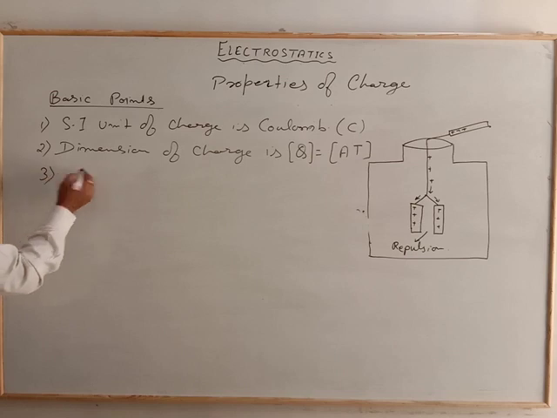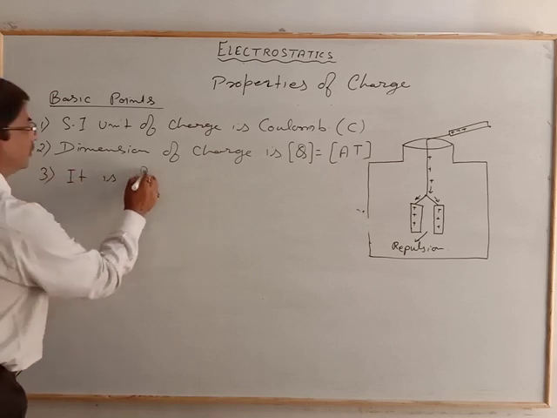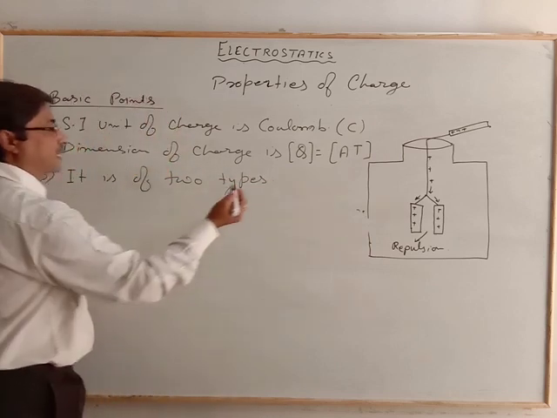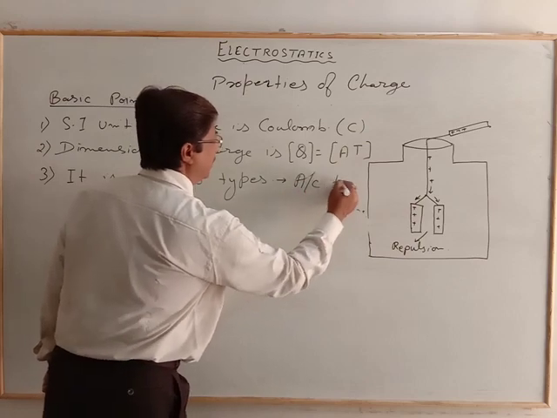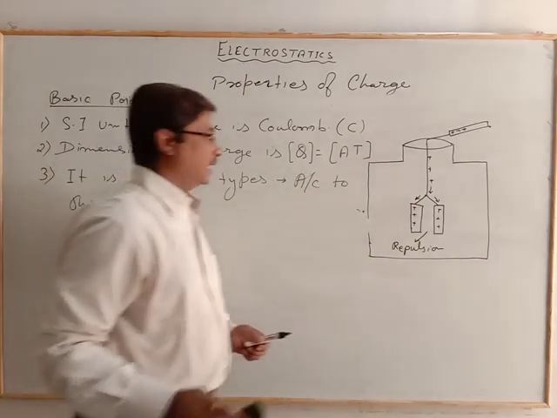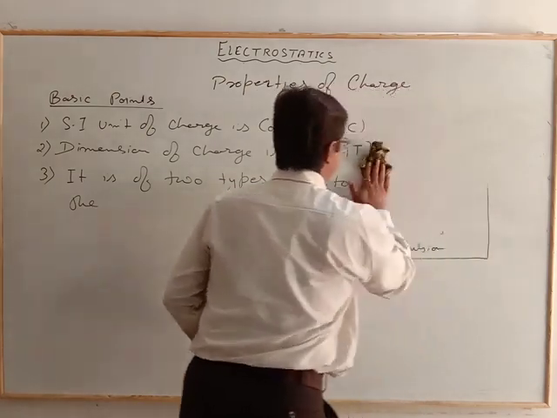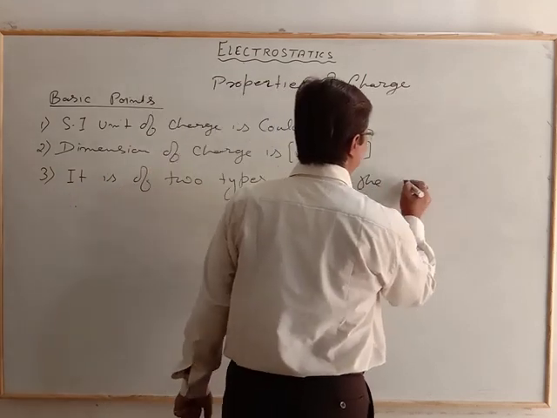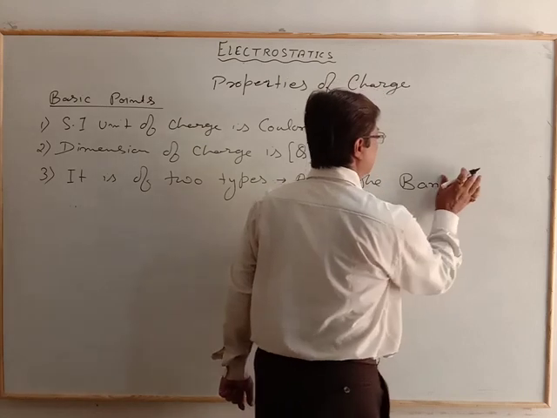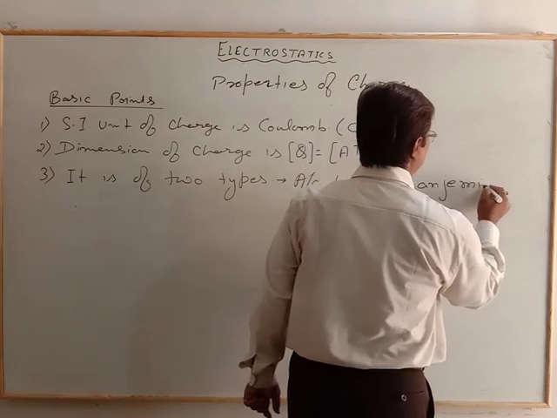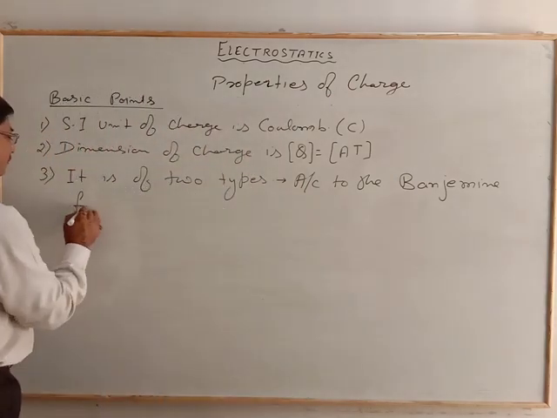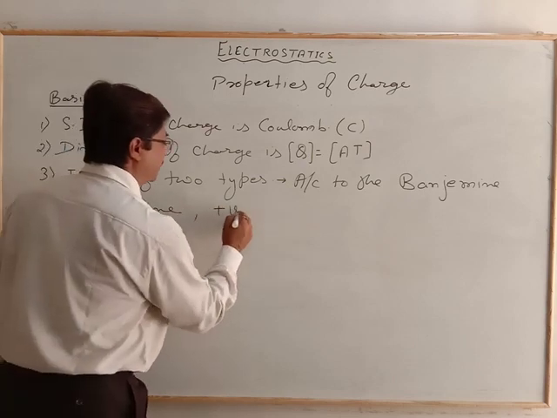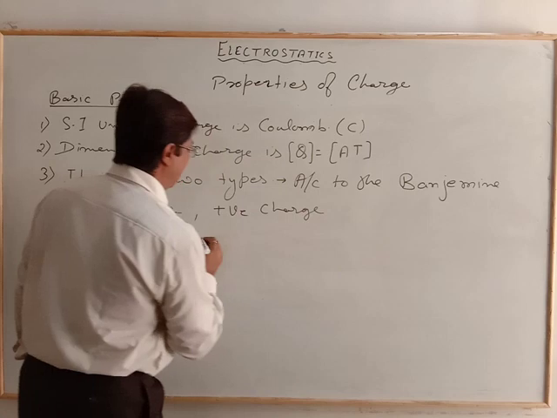Third is important, it is of 2 types. According to the scientist Benjamin Franklin, it is of 2 types, positive charge and negative charge.